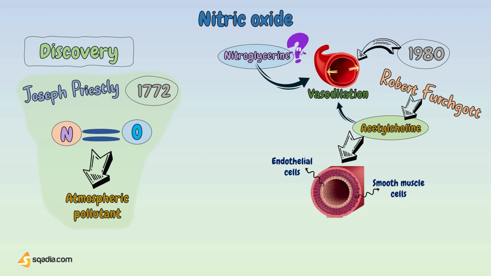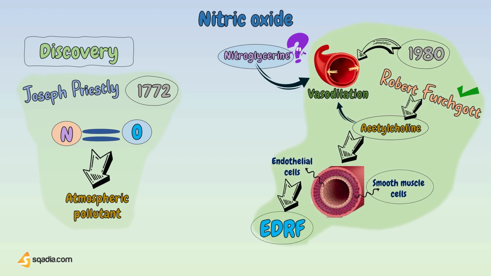Behind the endothelial cells is another specialized type of cell known as smooth muscle cells, and the contraction and relaxation of these muscle cells are thought to be responsible for constricting or dilating the blood vessels. But then Robert Furchgott and his group found that without endothelial cells, these smooth muscles were not able to cause vasodilation alone. So they suggested that there was some kind of factor produced by the endothelial cells that was required for the relaxation of blood vessels, and they named it endothelial-derived relaxing factor, EDRF.